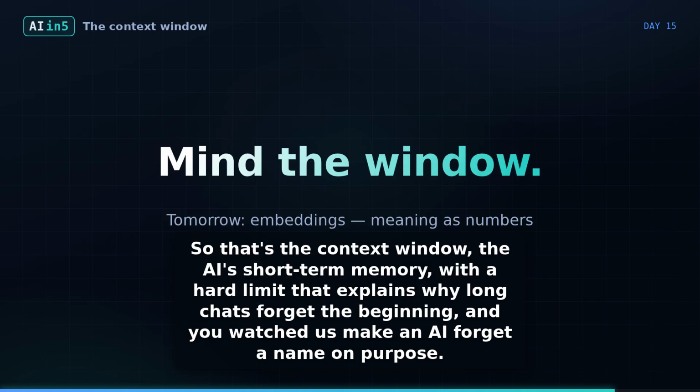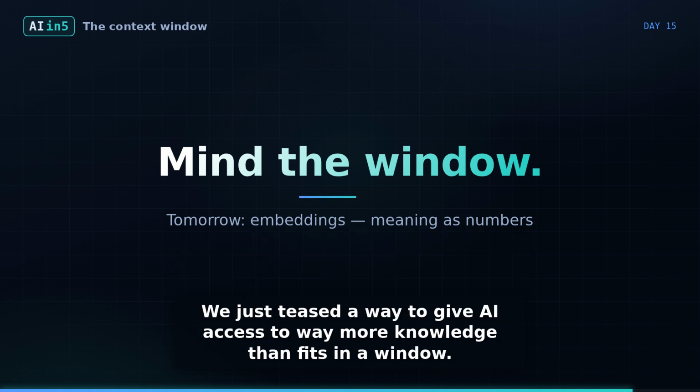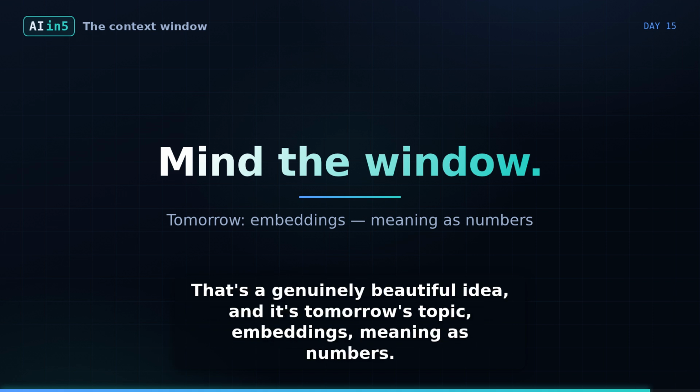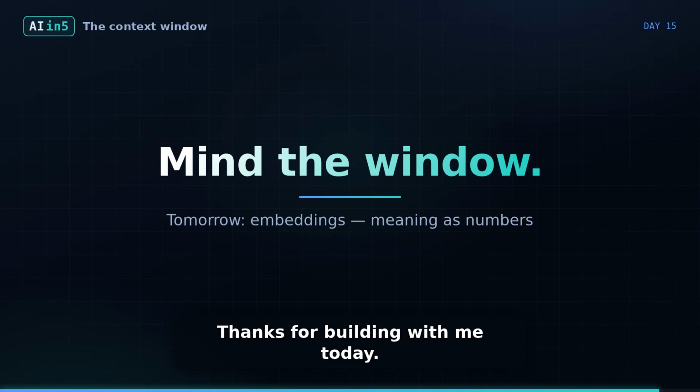So that's the context window, the AI's short-term memory, with a hard limit that explains why long chats forget the beginning, and you watched us make an AI forget a name on purpose. We just teased a way to give AI access to way more knowledge than fits in a window. To make that work, computers need a way to turn words and meaning into numbers they can search. That's a genuinely beautiful idea, and it's tomorrow's topic, embeddings, meaning as numbers.